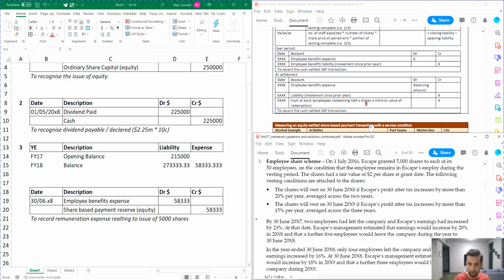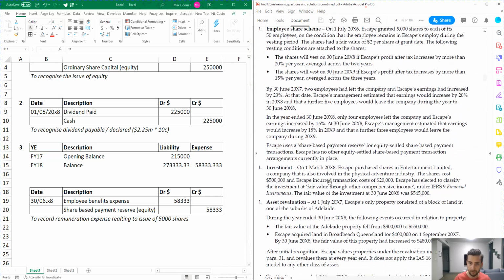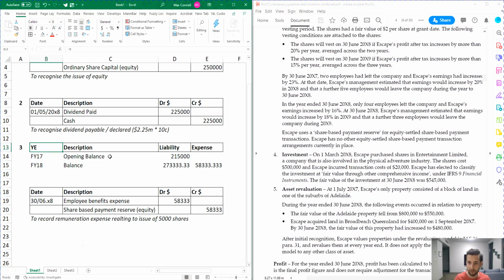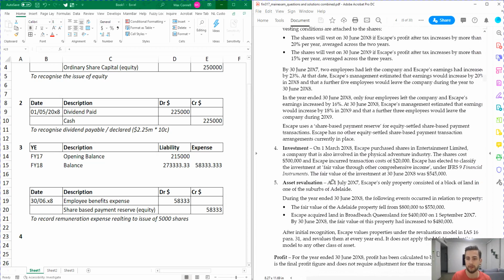Let's bring up our exam again. All right, so the next one is an investment in a company. 3.4. So Escape purchased shares in Entertainment Limited, a company that is also involved in the same industry. The shares cost 500k, and Escape incurred transaction costs of 20k. And they've elected to classify the investment at fair value through OCI. And the fair value of the instrument was 545k. All right, so we can see it's a fair value through other comprehensive income, so we know it's a financial instrument question.